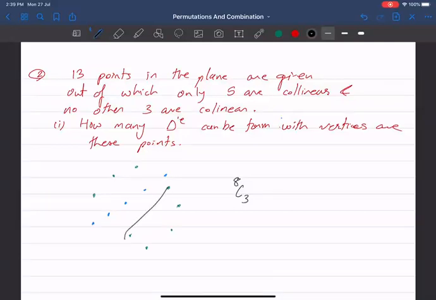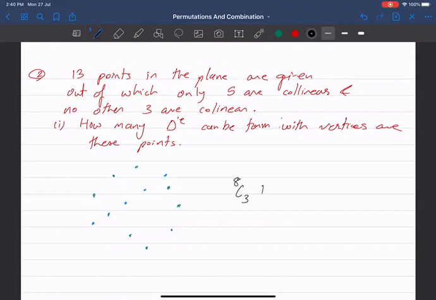For example, this is a triangle, maybe this is a triangle, maybe this one as well, and one small one here will become a triangle, and so on. So 8C3 will definitely form triangles because they are non-collinear. Non-collinear points will always form a triangle.